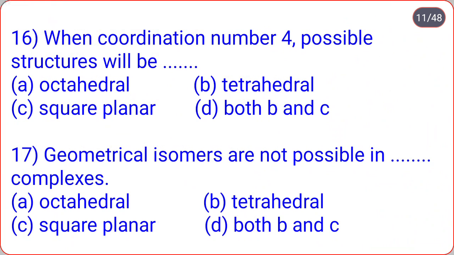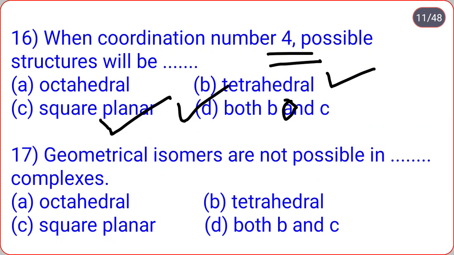When coordination number is 4, possible structures will be dot dot: octahedral, tetrahedral, square planar, both B and C. So when coordination number is 4, then the structure will be tetrahedral or square planar, means the correct option is D, that is both B and C. Geometrical isomers are not possible in dot dot complexes: octahedral, tetrahedral, square planar, both B and C. So geometrical isomers are not possible in tetrahedral complexes.